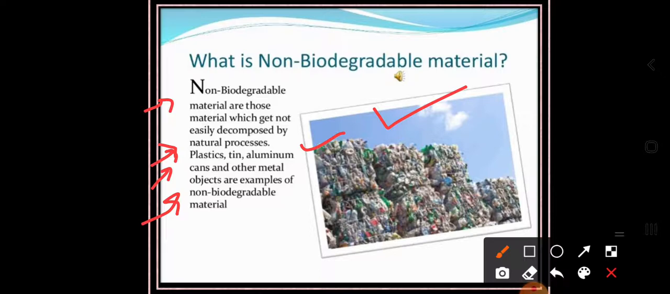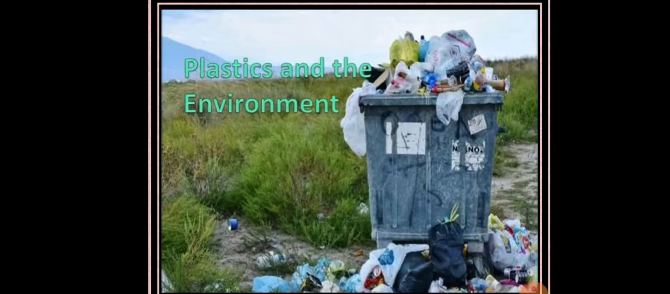So dear students, the intermolecular forces of these materials are very strong. That's why they are not decomposed by natural process. It needs lots of time, and sometimes they are not affected at all. So these are non-biodegradable substances, and plastic is one of the best examples. Now dear students, let us understand plastic and its effect on the environment.